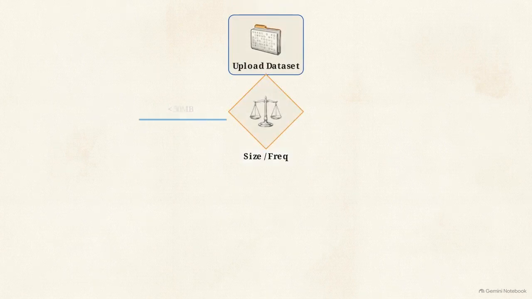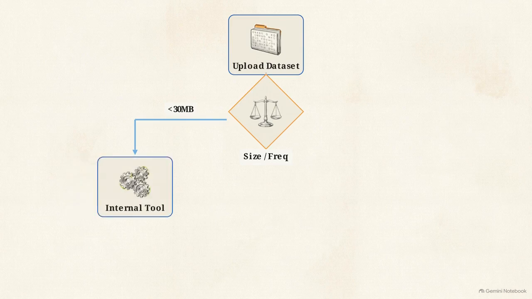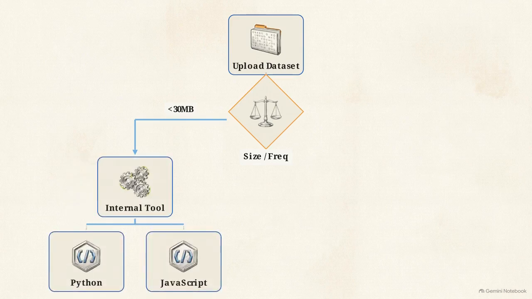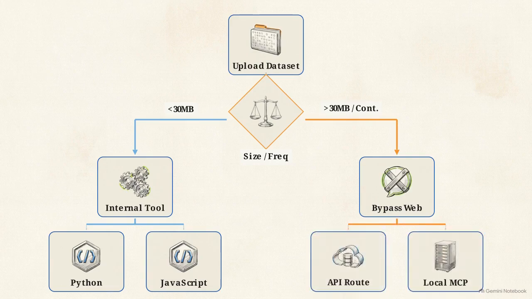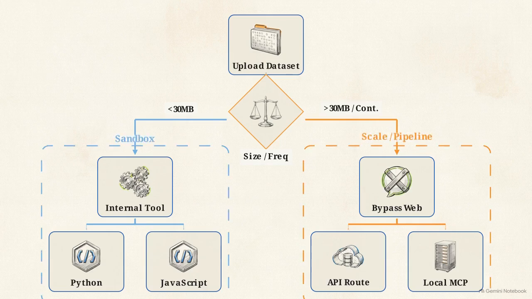This flowchart maps out the optimal routing logic for data analysis. It all starts with the size and frequency of your upload. If your file is under 30 megabytes, you route it straight into an internal analysis tool. The AI writes Python or JavaScript to extract your answers. But if the dataset is too large or updates continuously, you bypass the web chat entirely. You route it through an API or a local model context protocol server.